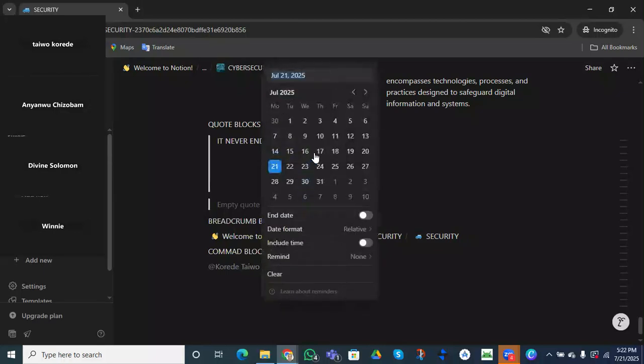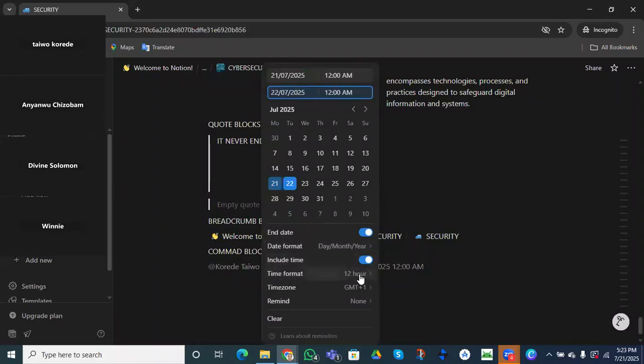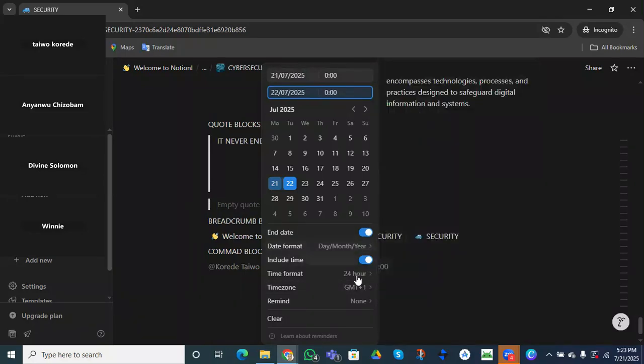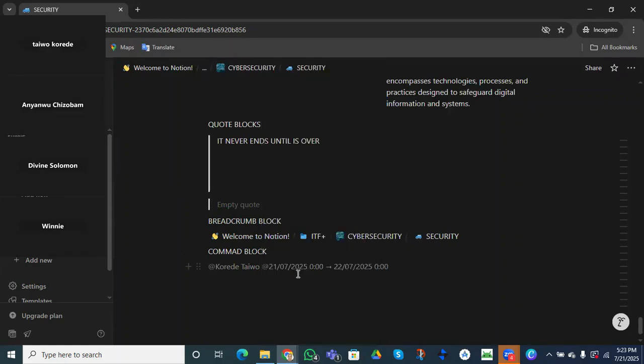So when you click here, you will be able to know the day you are working on the project. We are working on this project on 21st of July. So here we'll be able to put the end date. Let's say we are ending it tomorrow anyway. So you can choose the format, the timing format, right? If you want to include the time, you can actually do that. So we've selected our day, month, and year. I love 24 hours more than 12 hours, right? Our time zone is our sweet Nigeria, Lagos, right? So this is how we are going to use our command blocks.